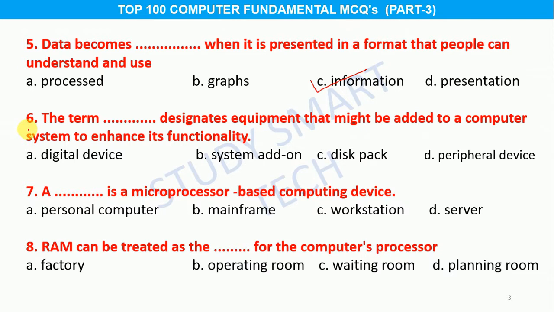Question number 6. The term ... designates equipment that might be added to a computer system to enhance its functionality. Option A digital device, B system add-on, C disk pack, D peripheral device, and the correct answer is option D peripheral device.